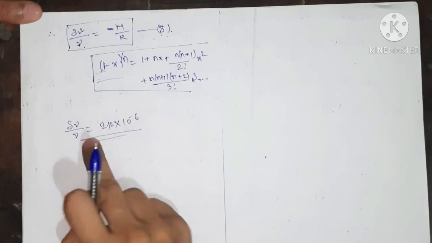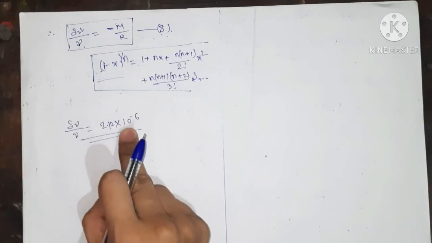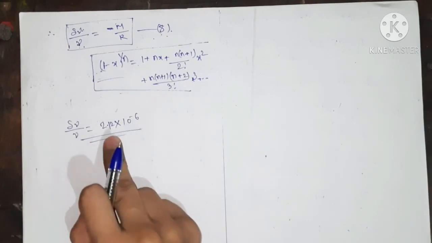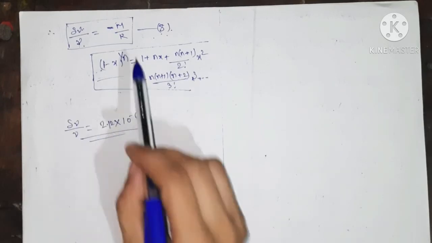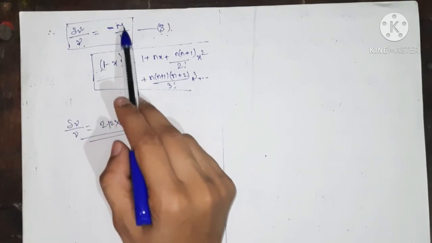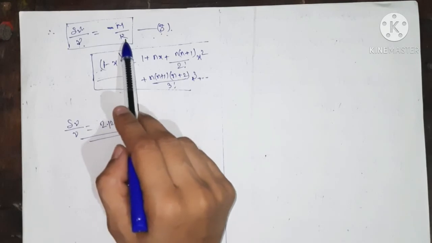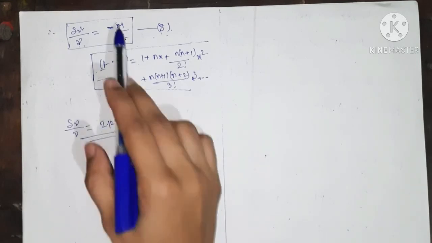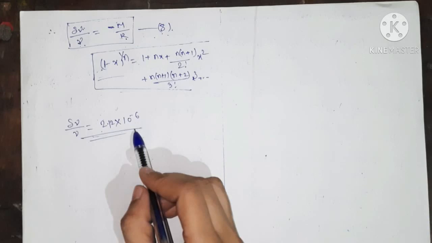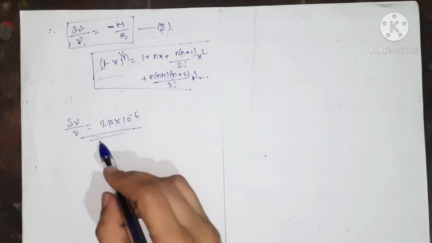And this value is in very good agreement with the observational evidence. This was calculated using the mass of the sun upon the radius of the sun. Okay, so thank you everyone.